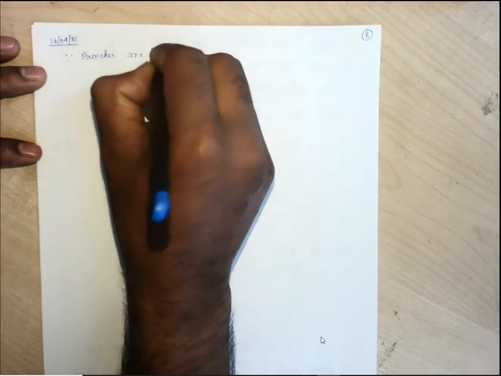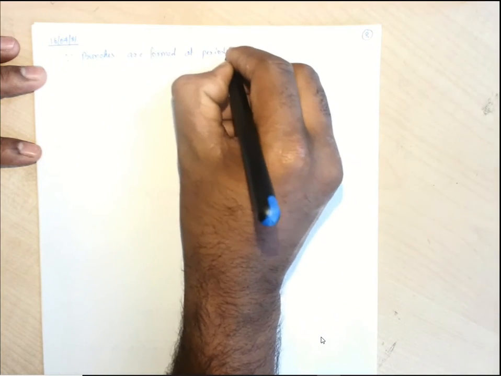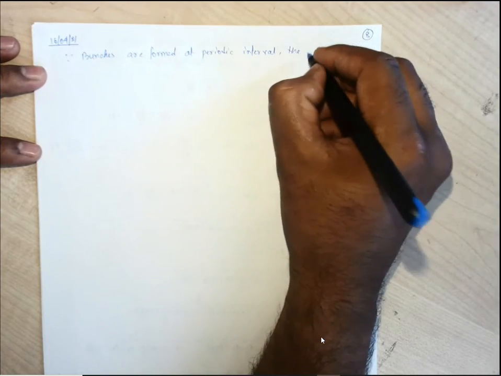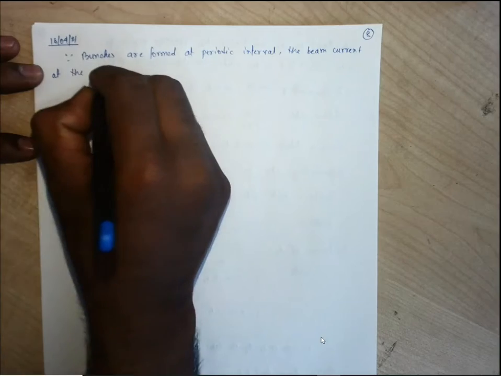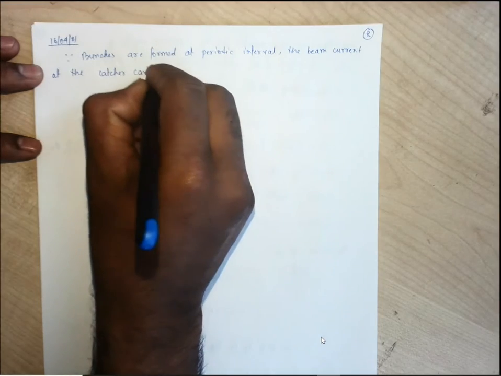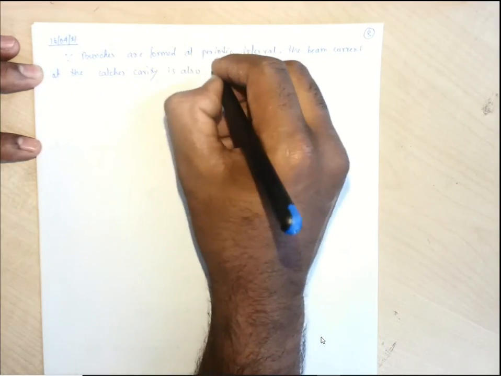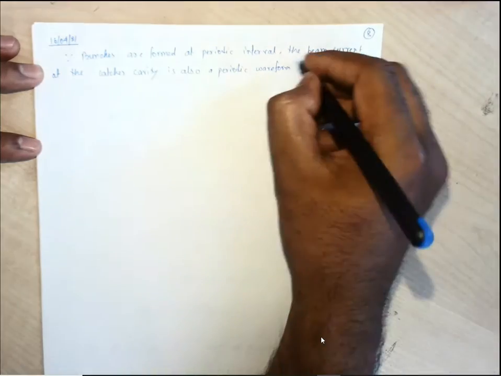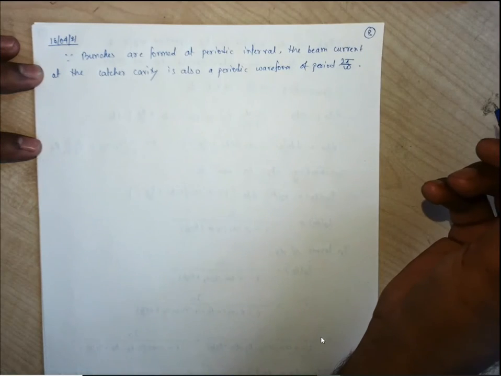Since bunches are formed at periodic intervals, the beam current at the catcher cavity is also a periodic waveform of period 2π by omega.